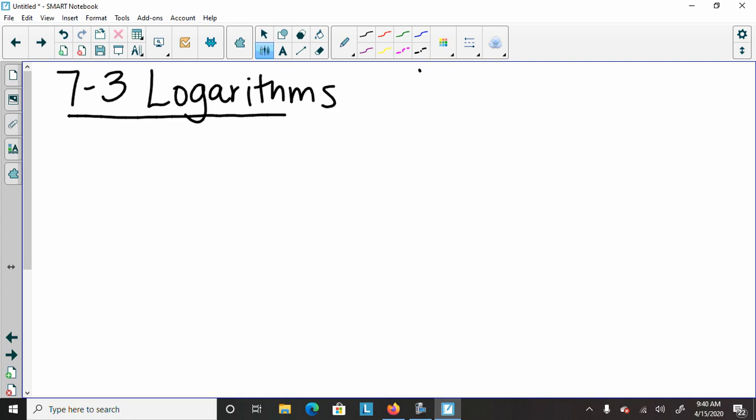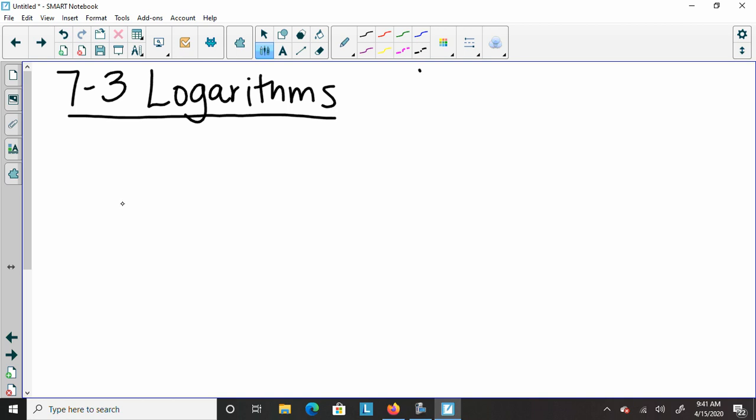Logarithms seem like a fancy word, like it might be hard, but it's really just another way to write an exponent. So we're just going to switch up how we write a base and a power, and we're going to use the word log in there. We're just going to go back and forth between exponent form and log form, and then evaluate a few logarithms. So we have three types of problems that we're going to do today.